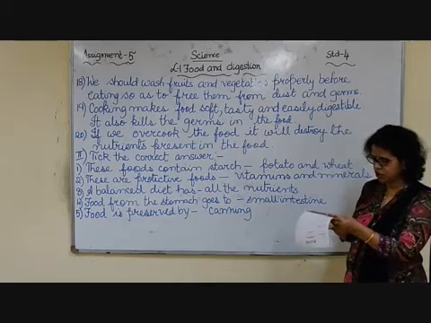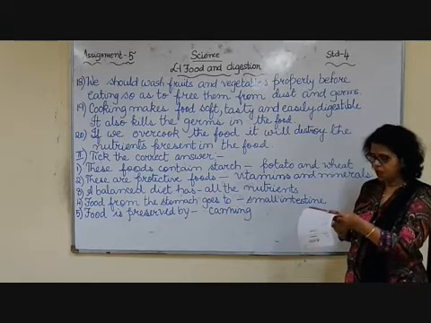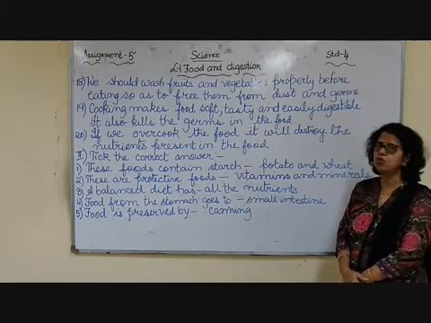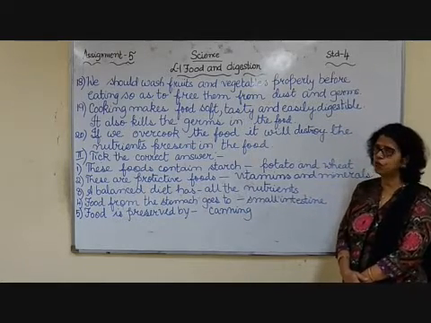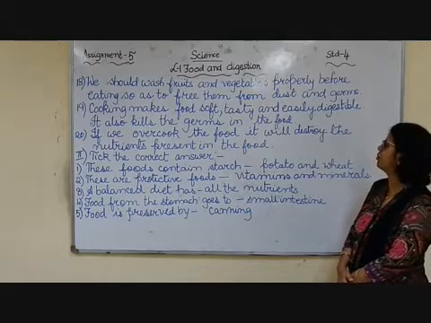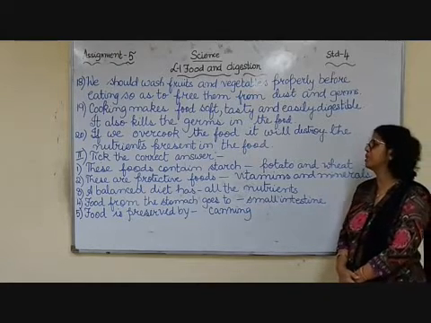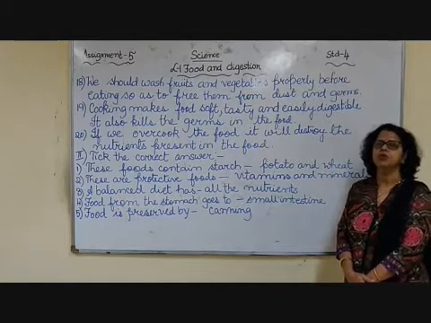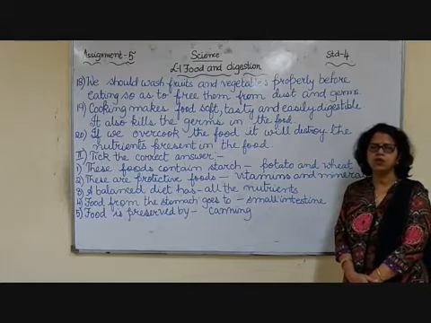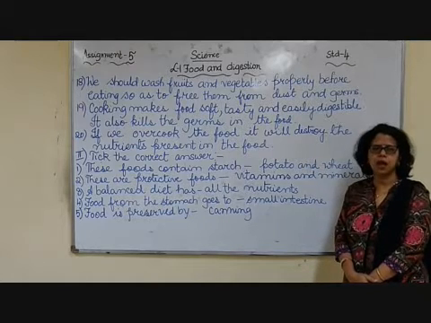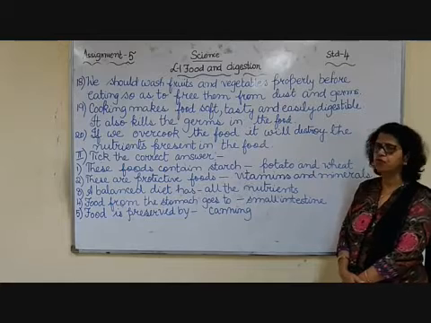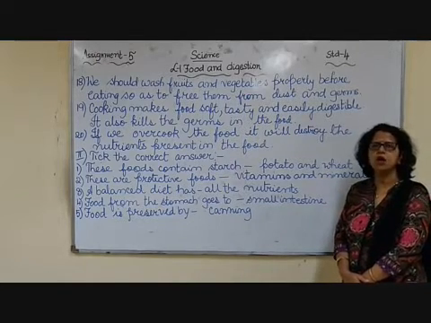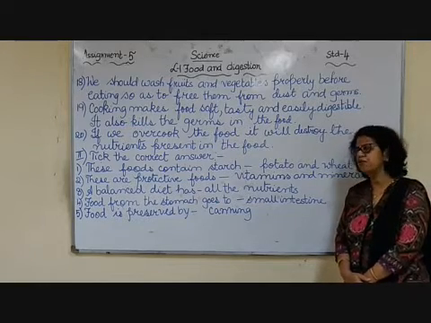Now the 20th question is, why is it incorrect to overcook food? You should cook the food, but it should not be overcooked. If we overcook the food, it will destroy the nutrients present in the food. As we all know, there are nutrients in the food which are important for our body to survive, to stay alive, because we take food. But if you overcook the food items, it will kill or destroy the nutrients present in the food.